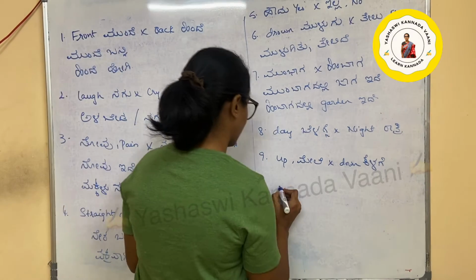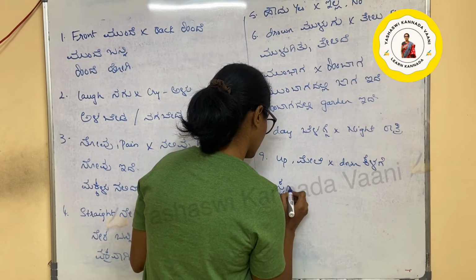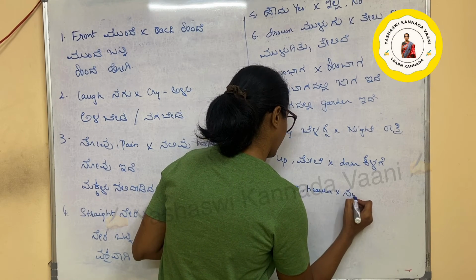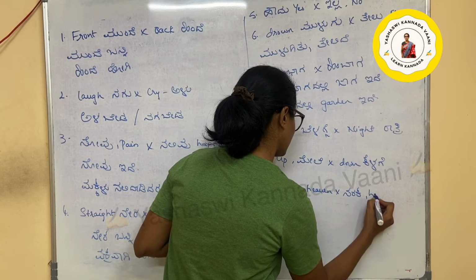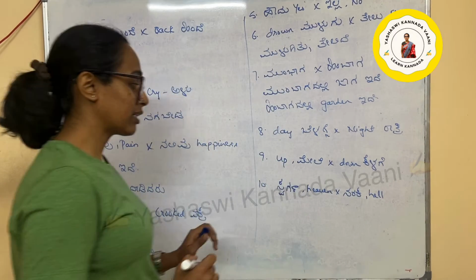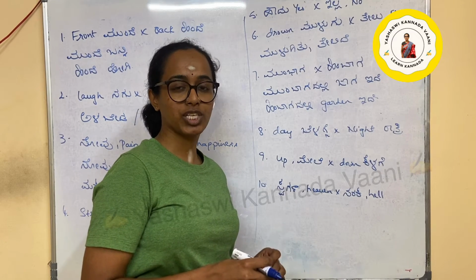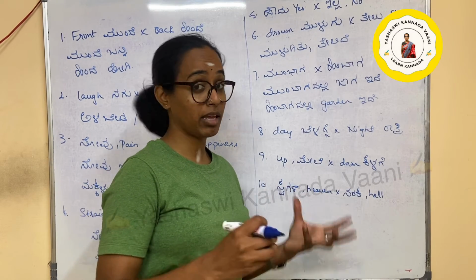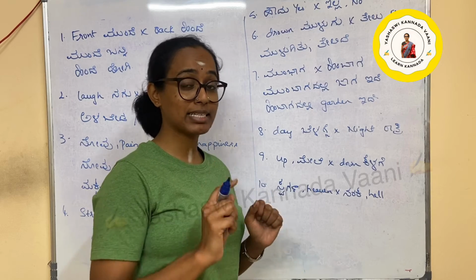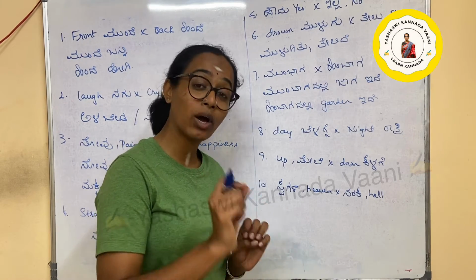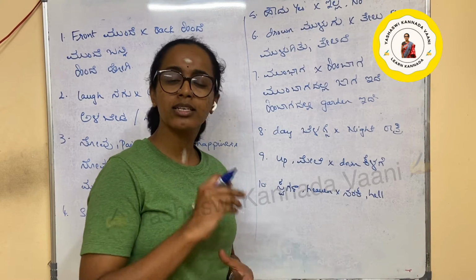Okay. The next one is swarga, heaven, and naraka, which is hell. ಸ್ವರ್ಗದಲ್ಲಿ ದೇವರು ಇದೆ, ನರಕದಲ್ಲಿ ರಾಕ್ಷಸರು ಇದ್ದಾರೆ. ರಾಕ್ಷಸರು is a demon, ದೇವರು is a god. So I want you to write a sentence. I have told you the sentence, try to frame it, try to write it down. And if you know any other sentences, you can try them.